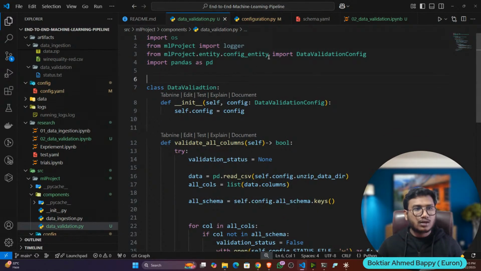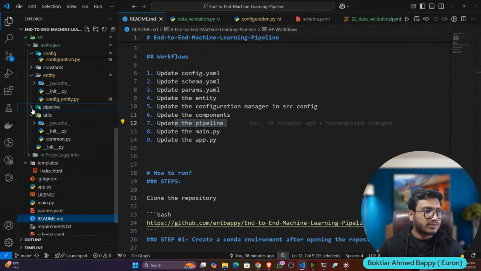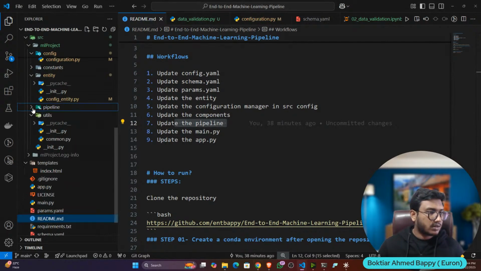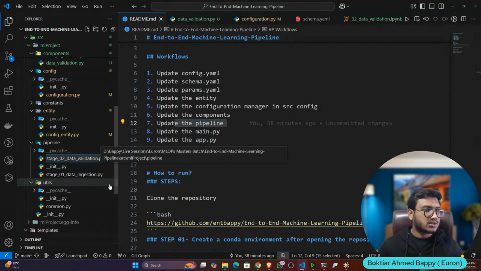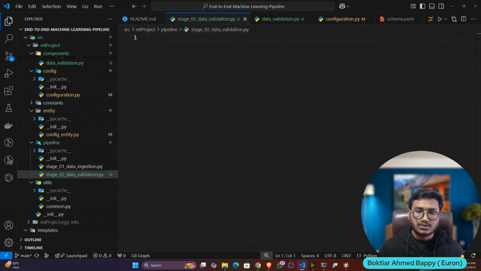Okay. Now next thing, I have to update my pipeline. So let's open the pipeline folder and let's create another file. I'm going to name it stage 2 data validation because this is the second stage. Okay, that's why. Now let's write the pipeline.